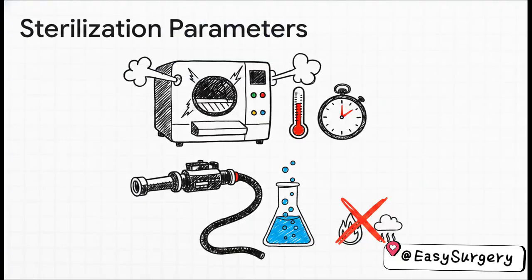Okay, let's rapid-fire some strict sterilization parameters, because honestly, these are purely high-yield memorization checkpoints. In Q113, standard steam autoclaving time and temperature is strictly 121 degrees Celsius for 15 minutes. Meanwhile, Q114 asks about flexible endoscopes. You obviously can't use steam or dry heat on those delicate scopes, right? So the chemical agent of choice is glutaraldehyde.